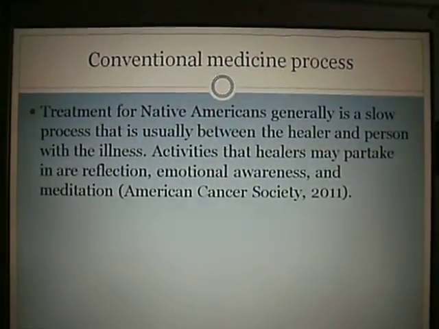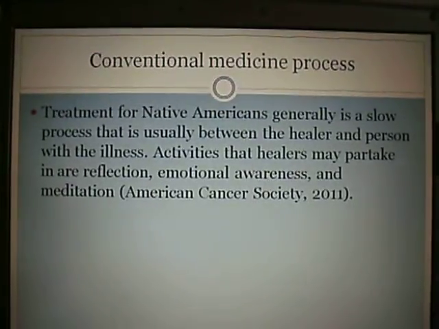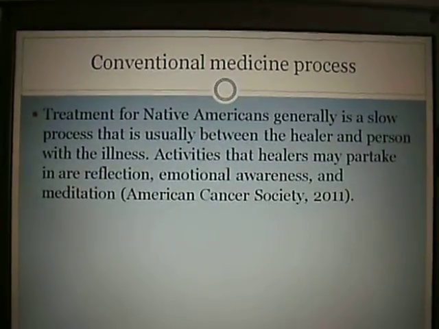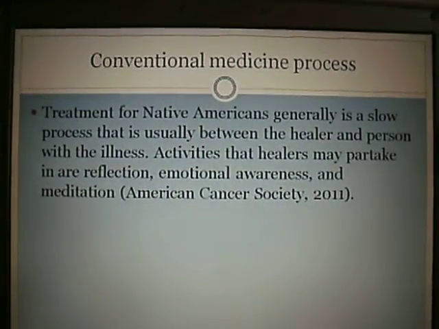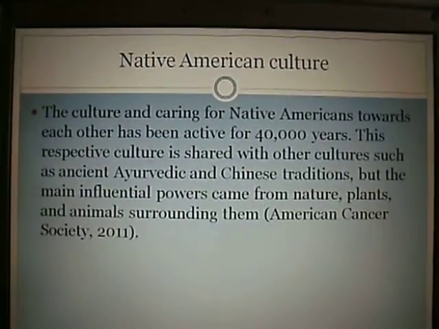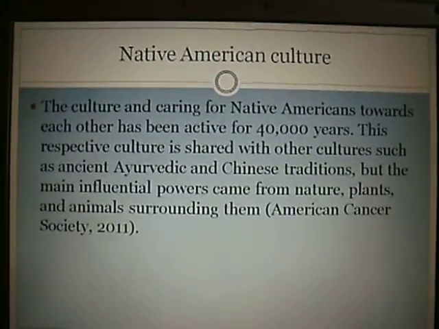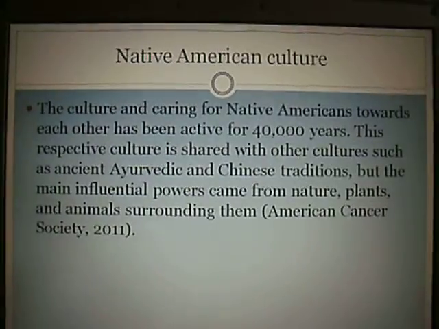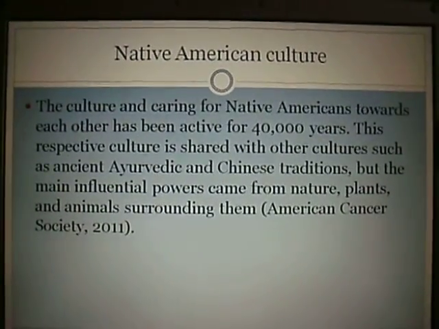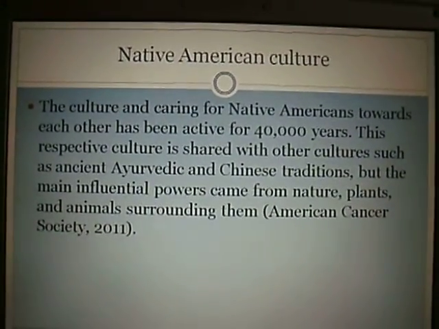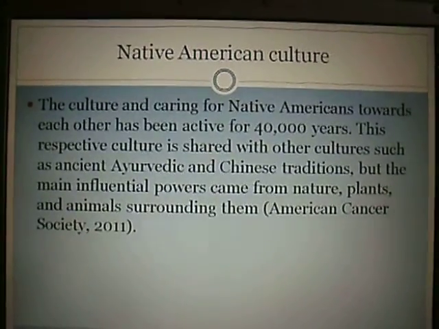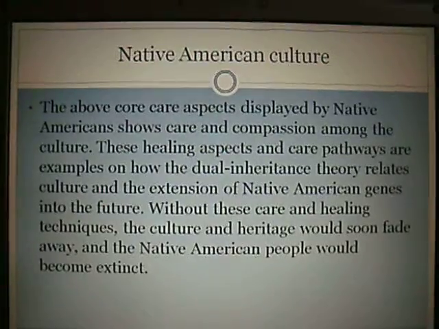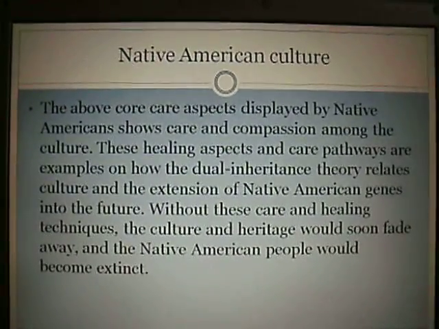Treatment for Native Americans generally is a slow process that is usually between the healer and the person with the illness. Activities that healers may partake in are reflection, emotional awareness, and meditation. The culture and caring of Native Americans towards each other has been active for 40,000 years. This culture is shared with other cultures, such as ancient Vedic and Chinese traditions, but the main influential powers came from nature, plants, and animals surrounding them. The above core aspects displayed by Native Americans show care and compassion among the culture.